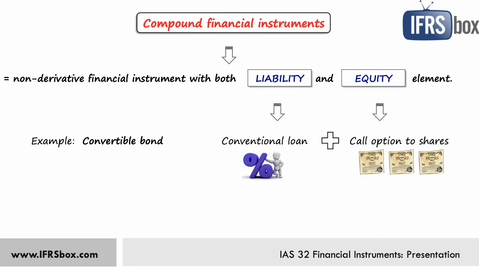And in this case, IAS 32 requires to classify and present these two elements separately. So the loan element is shown as a liability and the equity element as equity. There are more methods to do it. For example, residual method or with or without method is applied frequently. So if you're interested, please check out my IFRS kit for detailed examples and calculations.